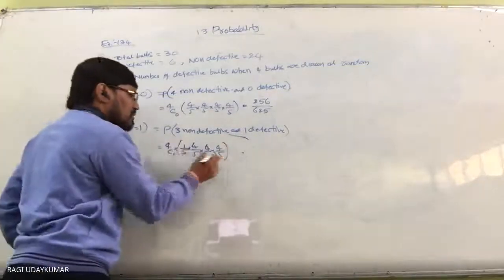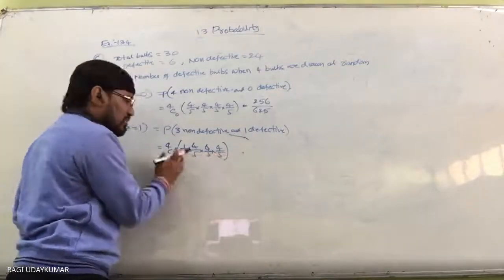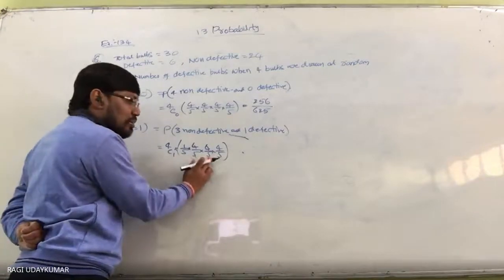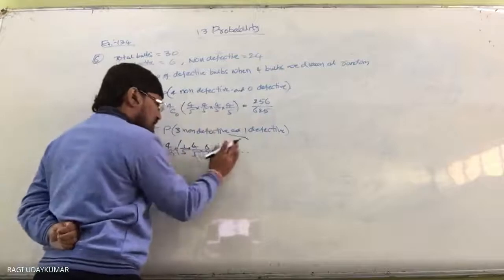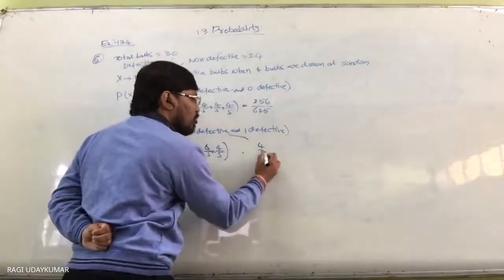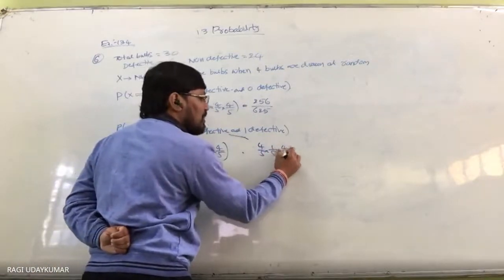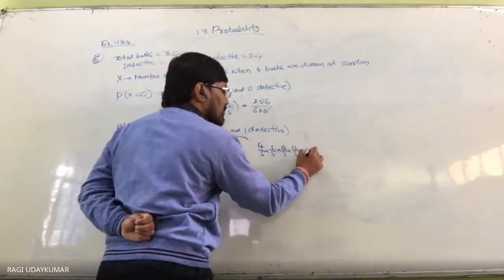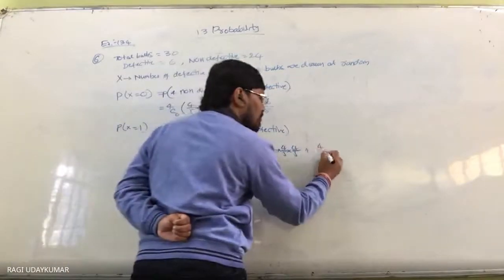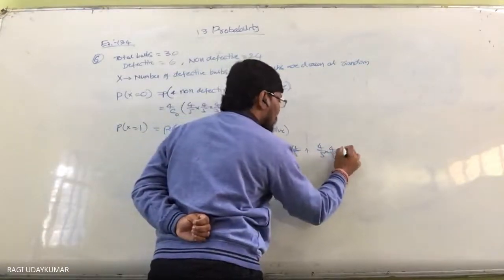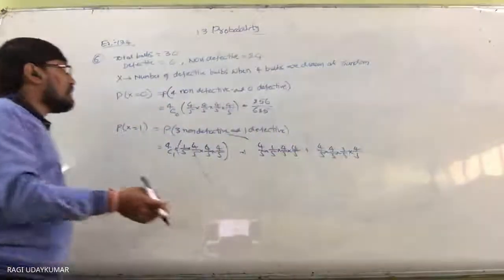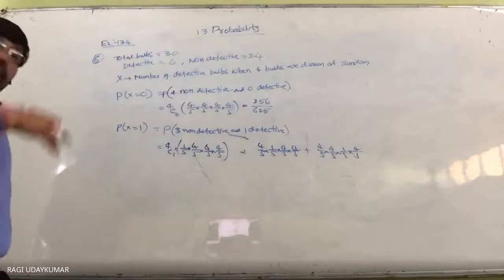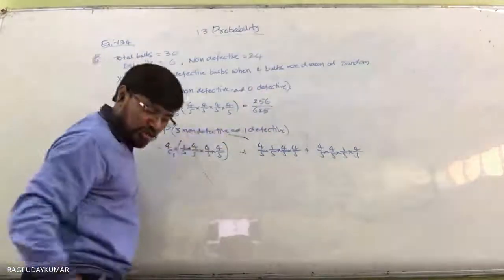This combination is 4C1 times. So this 1 by 5 may be second place, third place, fourth place. Actually, what do you have? Next, along with this, you are going to have 4 by 5 into 1 by 5 into 4 by 5 into 4 by 5 plus second 4 by 5 into 4 by 5 into 1 by 5 into 4 by 5. Third time, the problem of a defective bulb coming. Fourth time defective. So this is 4 times you are going to have.